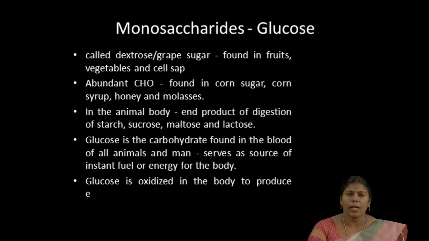In the human body and animal body, the end products of digestion of starch, sucrose, maltose and lactose give glucose only. Glucose is the carbohydrate found in the blood of animals and human beings. It acts as an instant energy fuel for doing any kind of physical activities. In our body, the glucose is oxidized to produce energy.